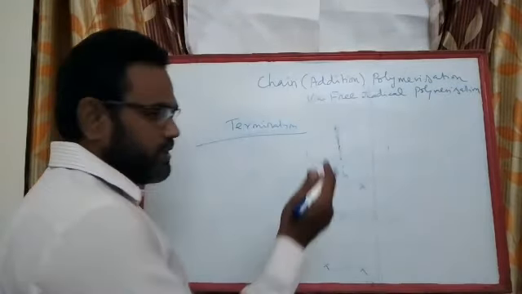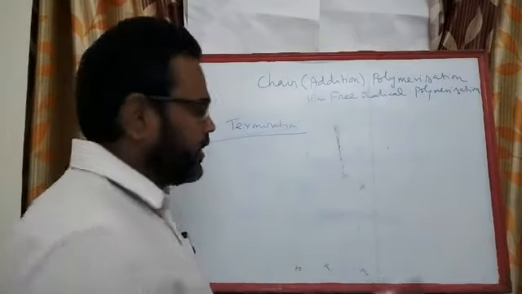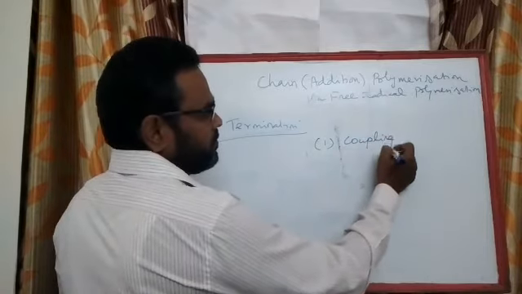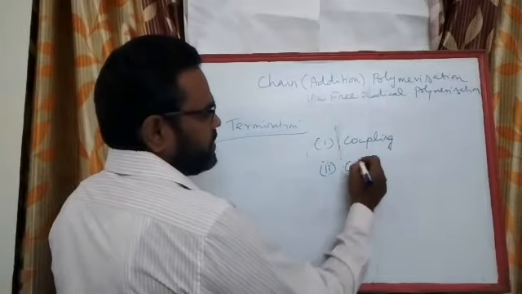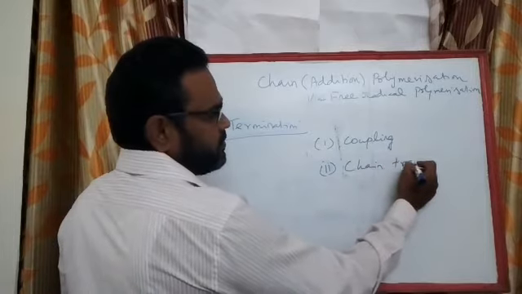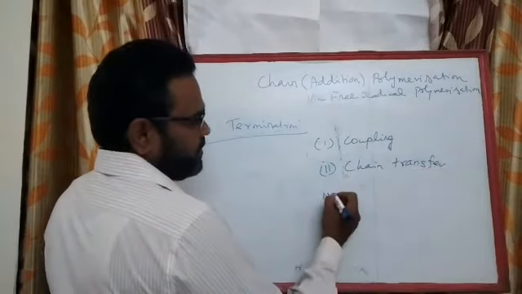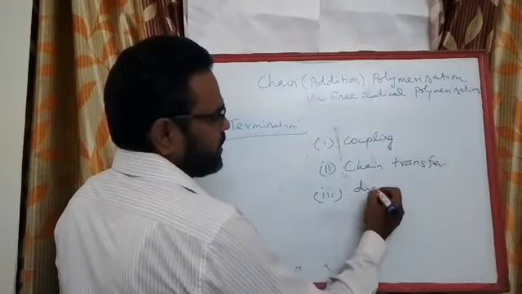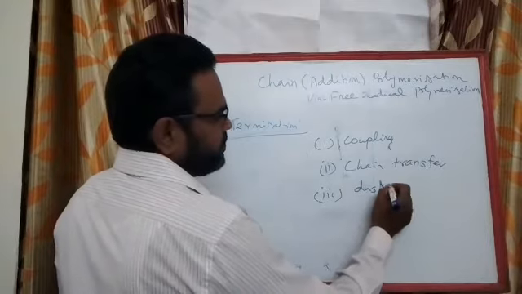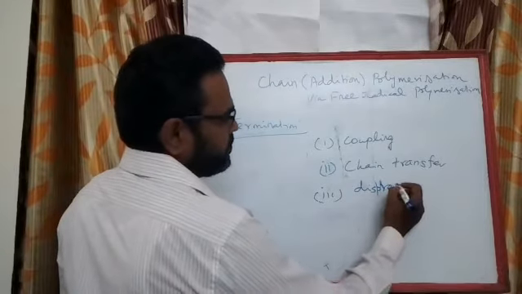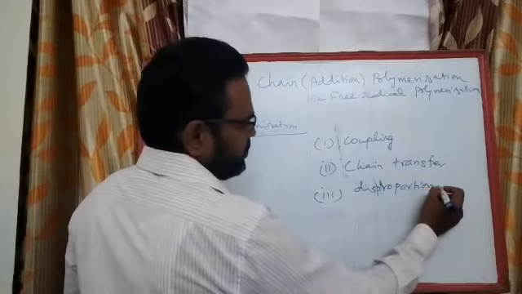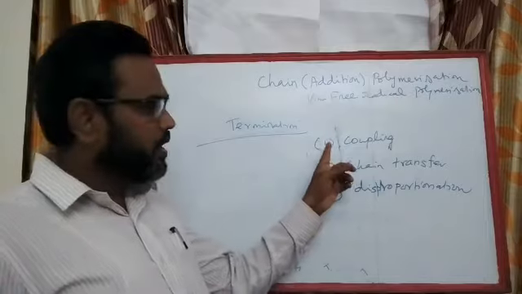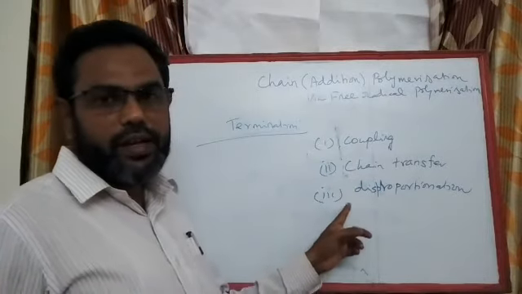Okay. So how does the termination take place? It can be by three methods. One, by coupling. Number two, by chain transfer. And number three, by disproportionation. So termination can be either by coupling, chain transfer, or by disproportionation.